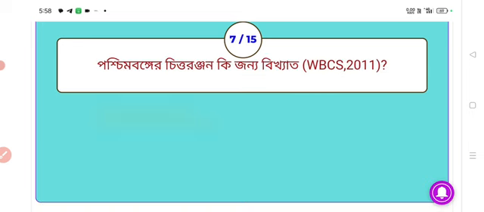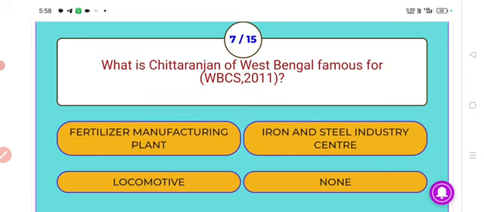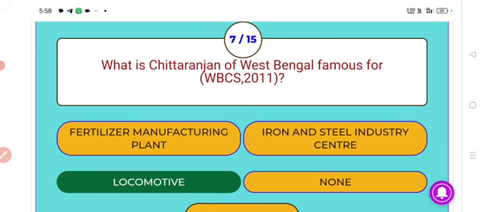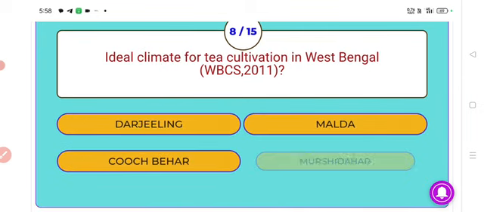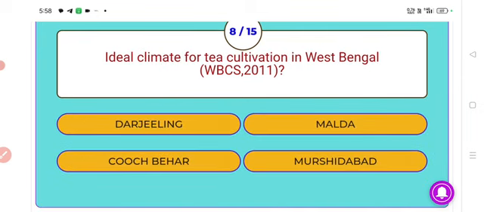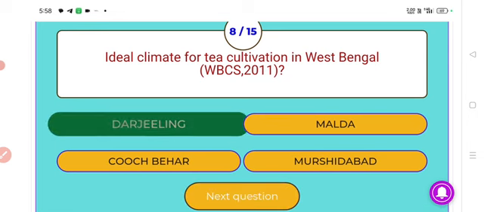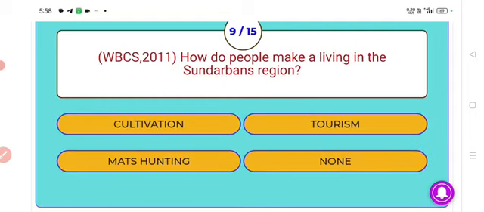Next, what is Chittaranjan of West Bengal famous for? Answer, locomotive. Chittaranjan of West Bengal is famous for locomotive. Next, ideal climate for tea cultivation in West Bengal. Answer, Darjeeling. How does pupil make a living in Sundarban region? Answer, fishing.